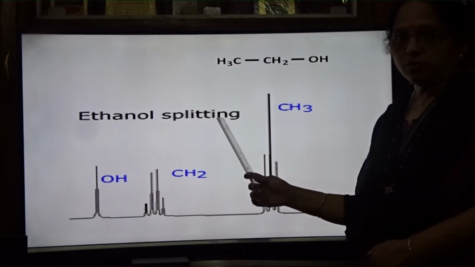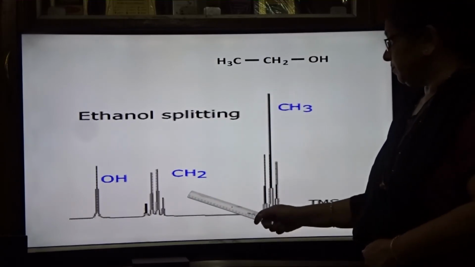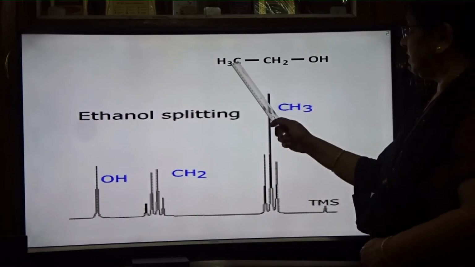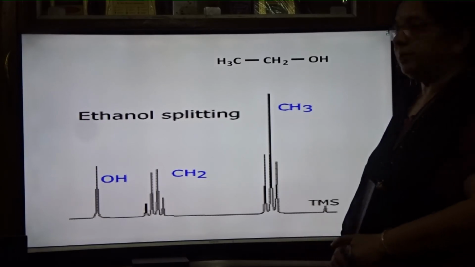So many examples you have to study. First we have studied ethyl bromide. The second example is ethyl alcohol. CH2 is having a quartet because n here is 3, 3 plus 1, 4, and for CH3 here n is 2, so we are having a triplet. So here it is a triplet and there a quartet.